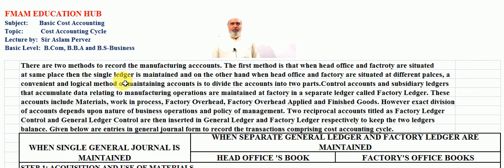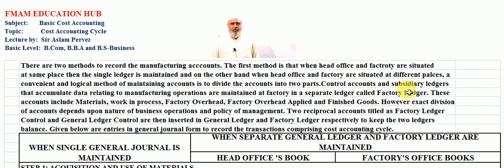Students, there are two methods to record the manufacturing accounts. The first method is that when head office and factory are situated at the same place, then a single ledger is maintained. On the other hand, when head office and factory are situated at different places, a convenient and logical method of maintaining accounts is to divide the accounts into two parts.